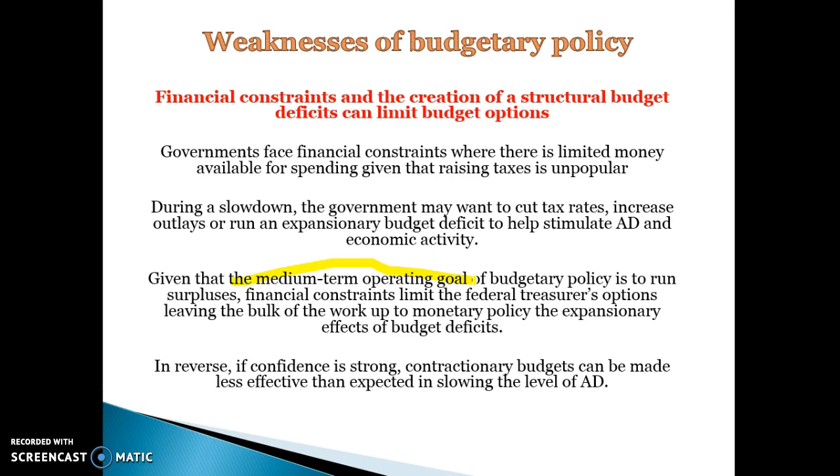In the reverse, if confidence is strong, contractionary budgets can be made less effective than expected in slowing the level of aggregate demand as well, for certain reasons. But yeah, sometimes they don't have enough money basically to stimulate growth, and it's not in line with their other goals.